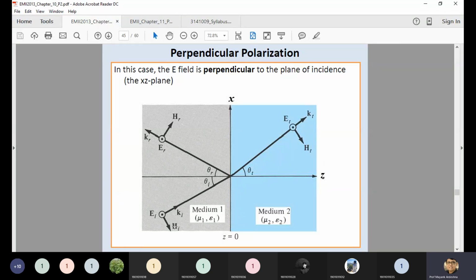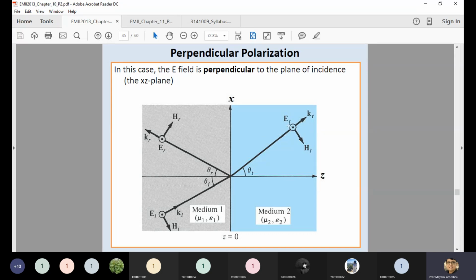Initially, you can see which field is perpendicular in the parallel polarization. It is the H field which is perpendicular to the XZ plane, but sorry, the E field which is parallel to your XZ plane. But in the perpendicular polarization, your electric field is perpendicular to the XZ plane. So where is the electric field? For medium 1, the gray one, it is inside this particular screen, which is marked with EI. So EI is your input signal and theta is your incidence angle. It is directed outside of this screen, which means it is perpendicular to the XZ plane. So that's why this is called the perpendicular polarization.